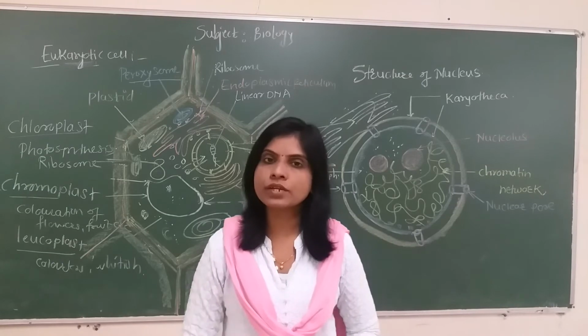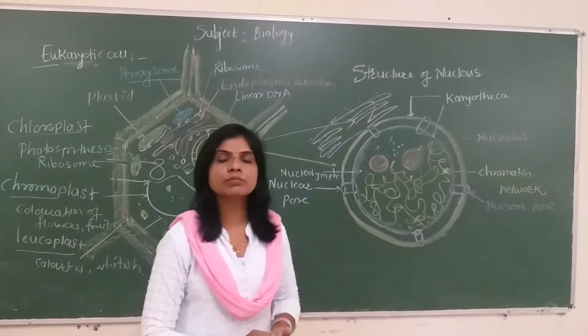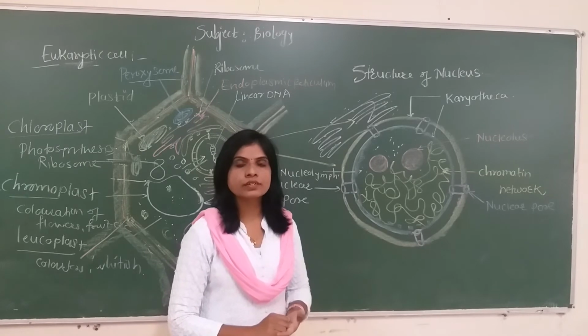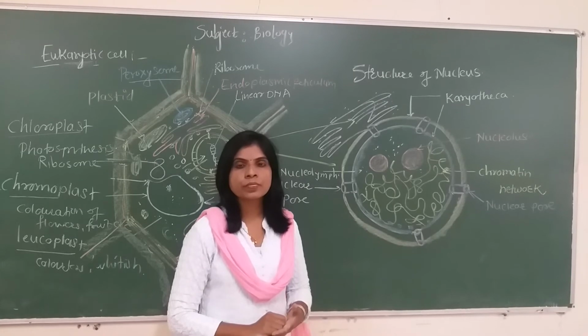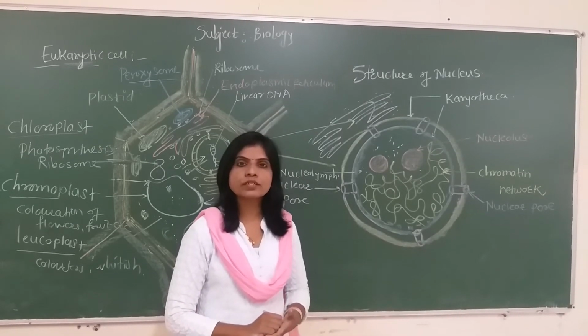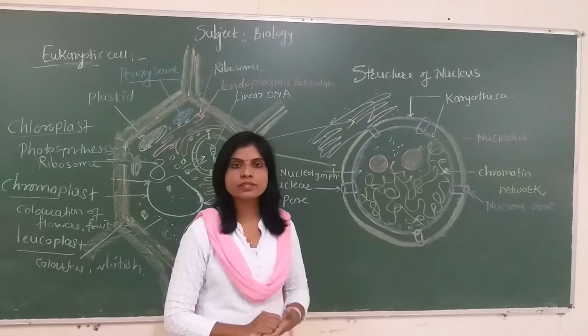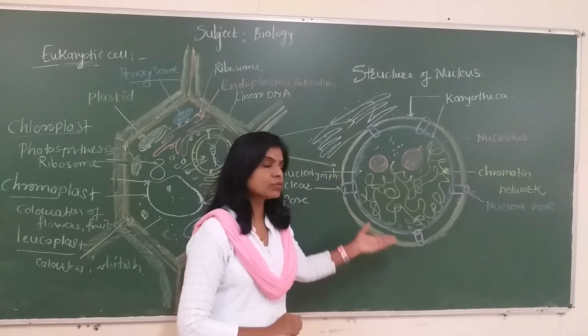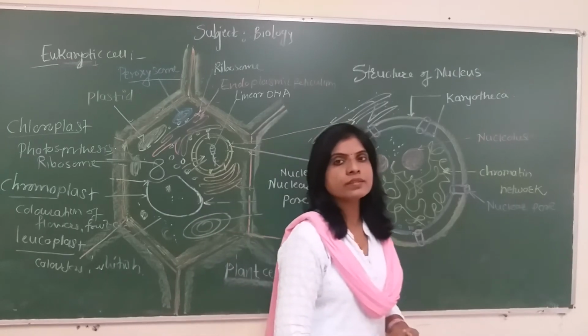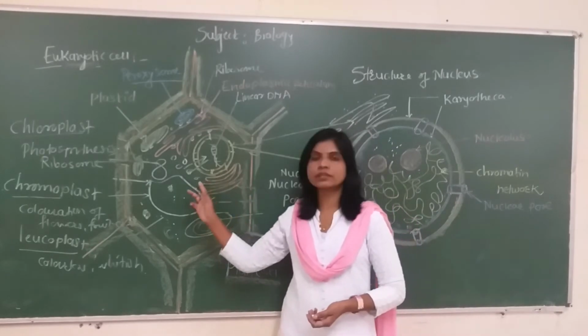Nucleus number varies per cell. For example, in a protist like paramecium, two nuclei are present in a single cell, so they are called dikaryote. In some fungi, more than one nucleus is present in a single cell and forms coenocytic hyphae, for example, rhizopus. In some other fungi, two nuclei are present, like ascomycetes and basidiomycetes, so they are called dikaryote. But in higher plants and animal cells, the nucleus is single per cell. In animal cells, the position of the nucleus is at the center, and in plant cells, the position of the nucleus is away from the center, eccentrically.